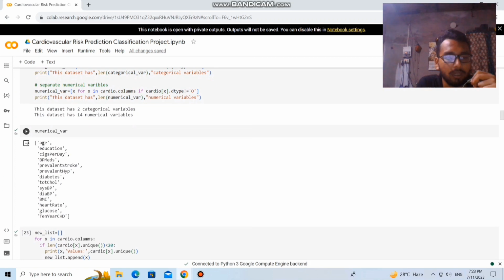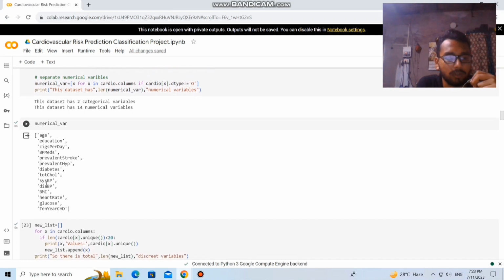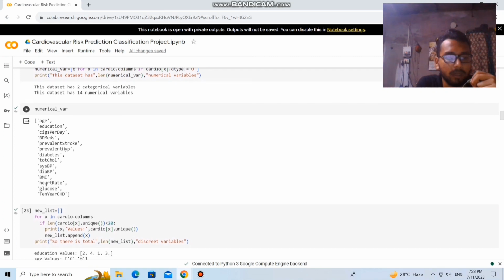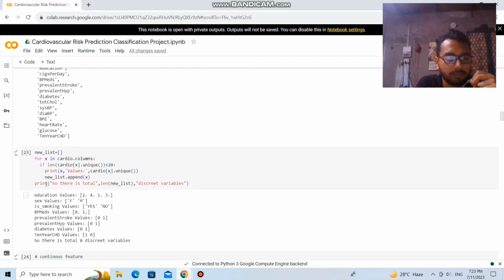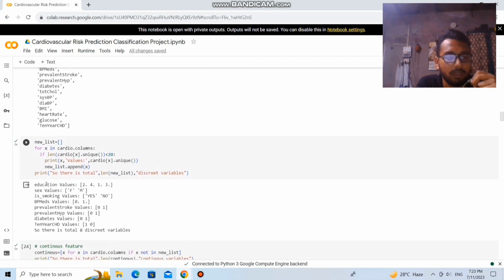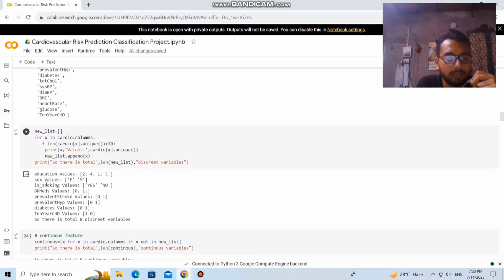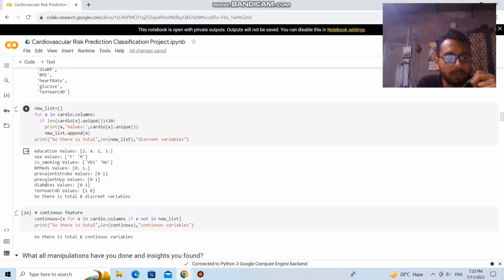Numerical variables are like age, education, cigarettes per day, BP meds, prevalent stroke, prevalent hypertension, diabetes, total cholesterol, BMI, heart rate, glucose, etc. And let's identify whether there are any discrete variables left.